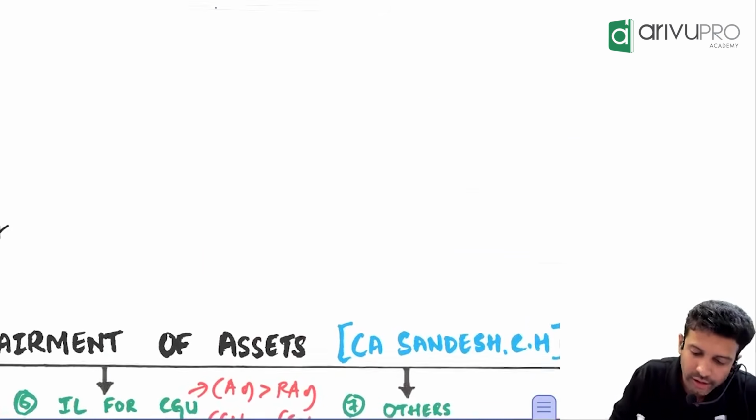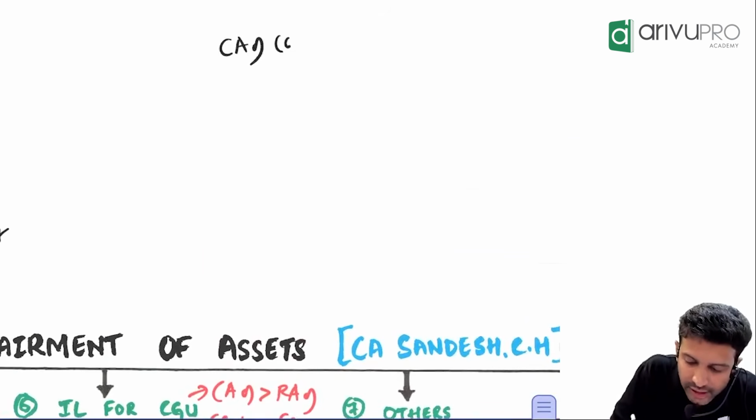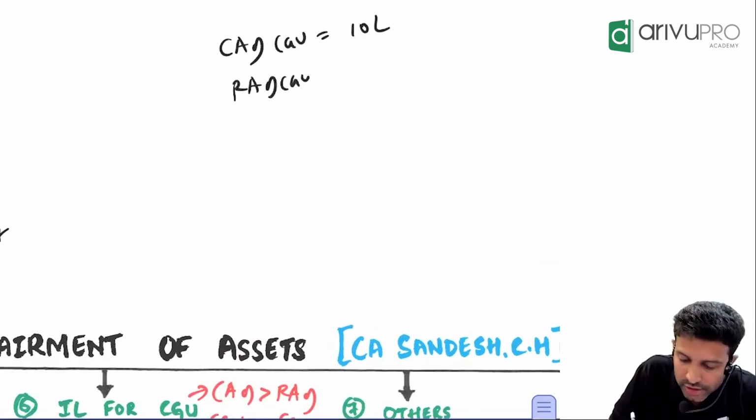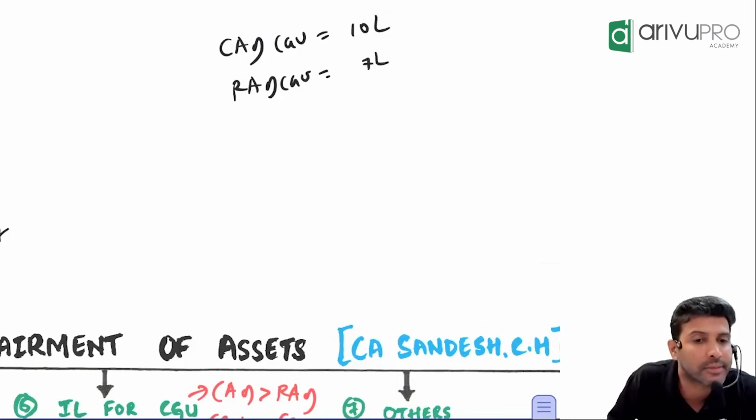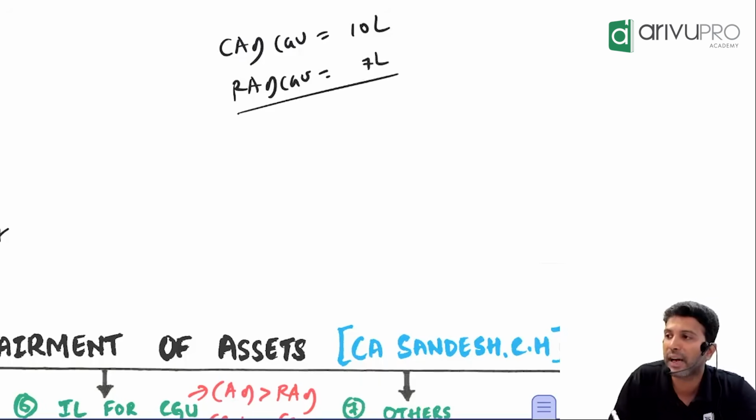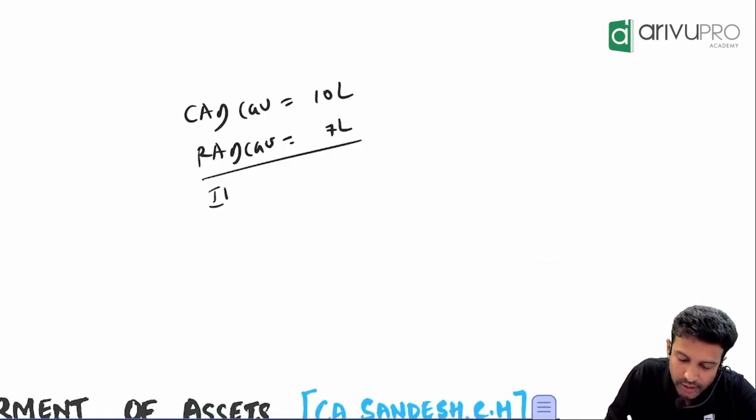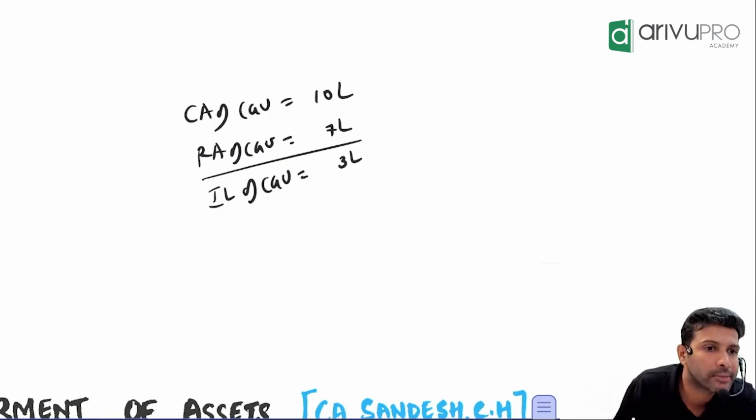Just to give you a little context, or maybe let's do this. Let's say the carrying amount of the CGU is 10 lakhs. The recoverable amount of the CGU is, let's say, 7 lakhs. So do you have any impairment loss of the CGU? Tell me this. How much is the impairment loss of the CGU? 3 lakh. Everybody okay till here?